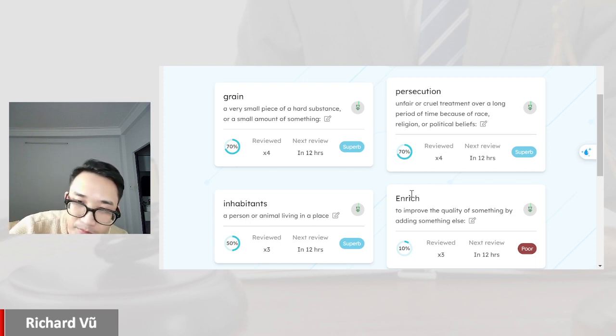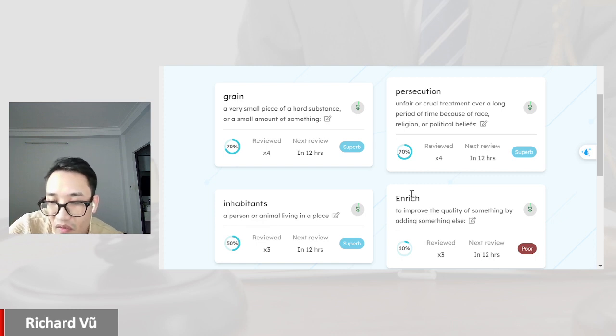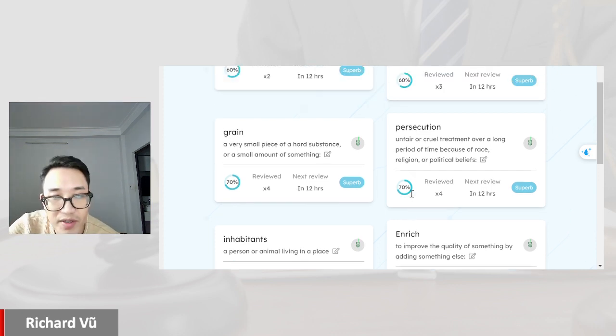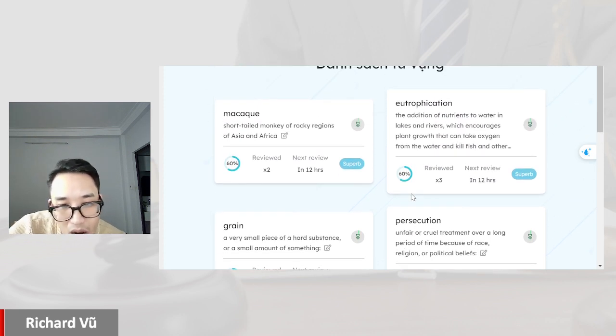Persecution, unfair or cruel treatment over a long period of time because of race, religion, or political beliefs. Macaque, a short-tailed monkey of rocky regions of Asia or Africa.